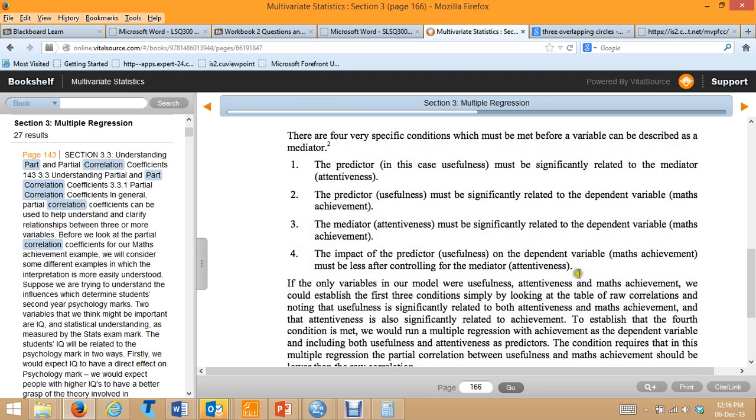Excuse me. And finally, the impact of the predictor on the dependent variable must be less after controlling for the mediator. So the impact of whether or not you have a Japanese friend and degree of involvement in Japanese activities, the impact of these two variables on oral performance on a Japanese test must be reduced once motivation and opportunity to practice are entered into the regression at step 2.